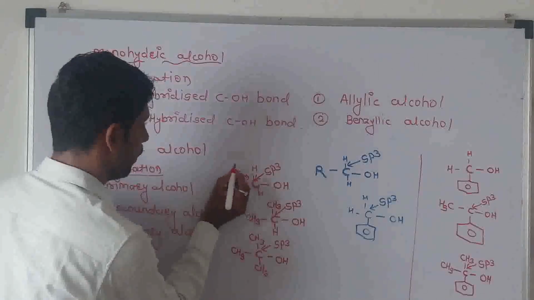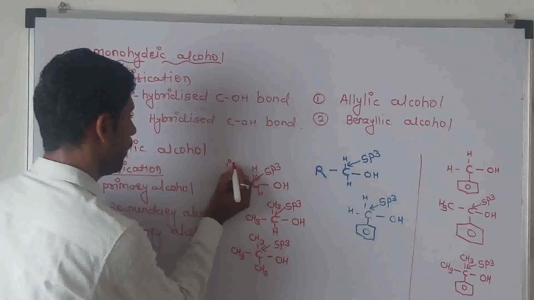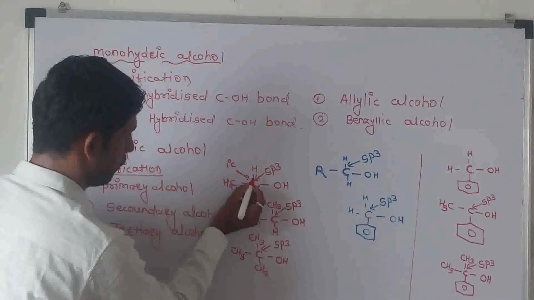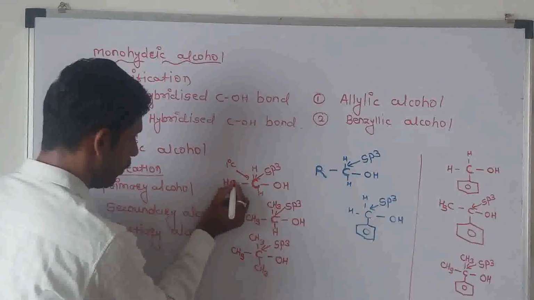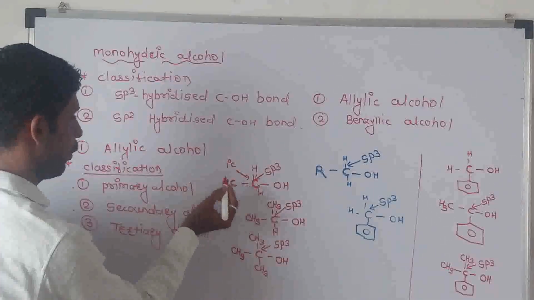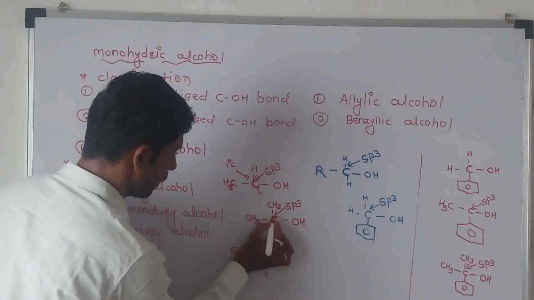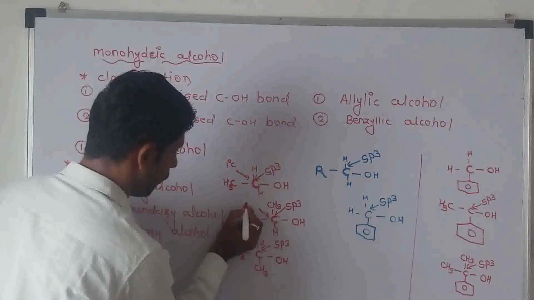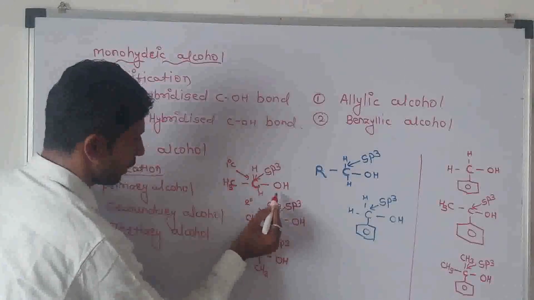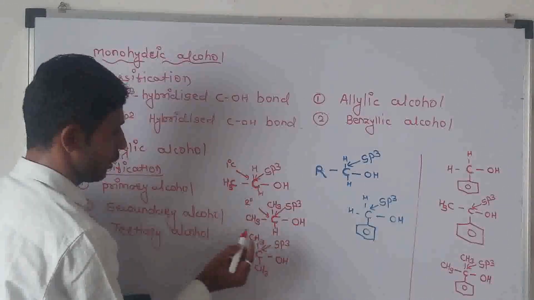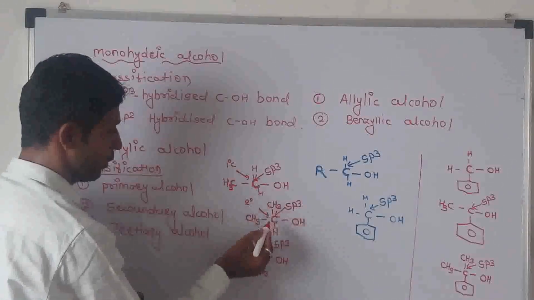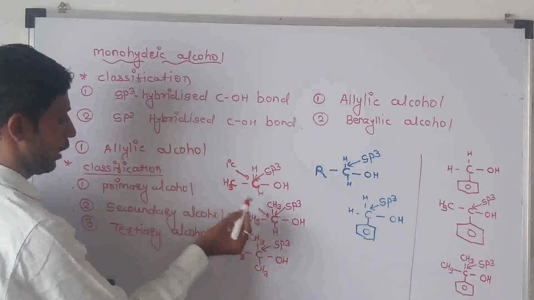In this case, the carbon is also known as the 1 degree carbon atom. This carbon is attached to only one other carbon atom. And this carbon is also known as the secondary carbon atom, which means this carbon is attached to two other carbon atoms. This is also known as the secondary alcohol.